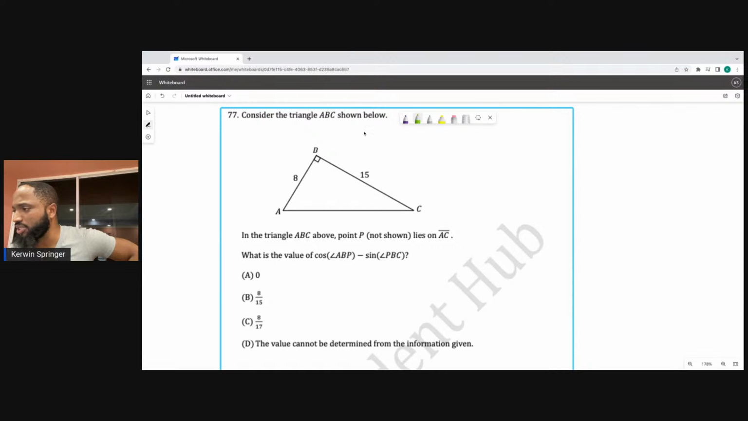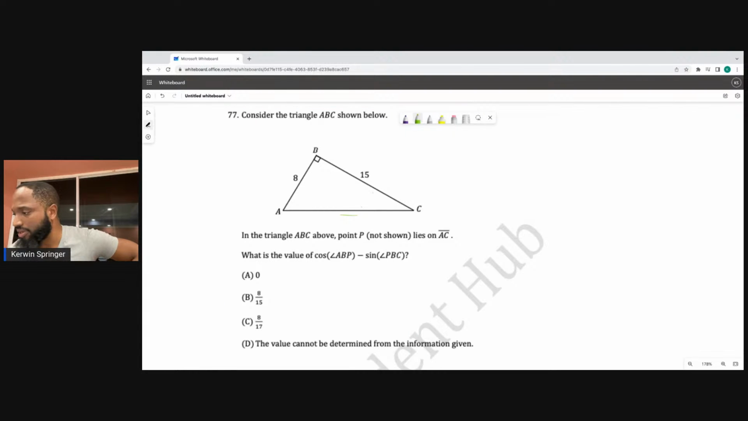Consider the triangle ABC shown below. 8, 15. What would be this side if this is 8 and this is 15? In the triangle ABC above, point P, not shown, lies on AC. What is the value of triangle ABP? So there's a P somewhere here.